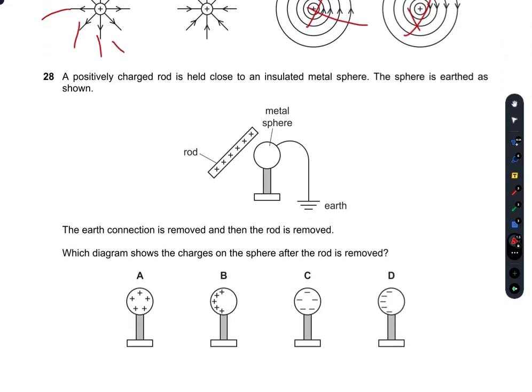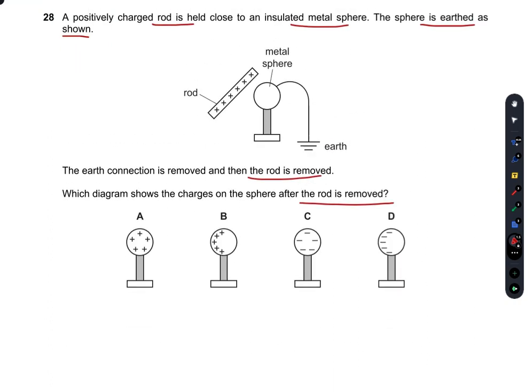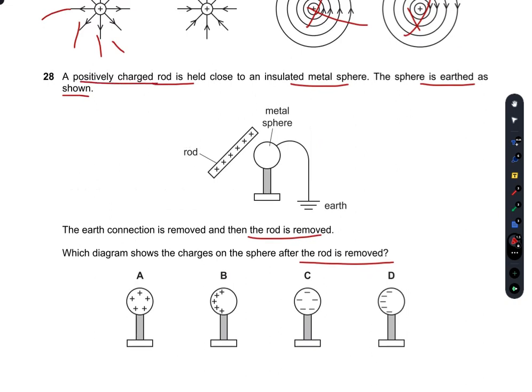A positively charged rod is held close to an insulated metal sphere. The sphere is earthed as shown. The earth connection is removed and then the rod is removed. Which diagram shows the charges on the sphere after the rod is removed? So this positively charged rod is brought close to the metal sphere, and a negative charge would appear somewhat like this, and positive would be in this direction, but this positive would escape through the earth connection.